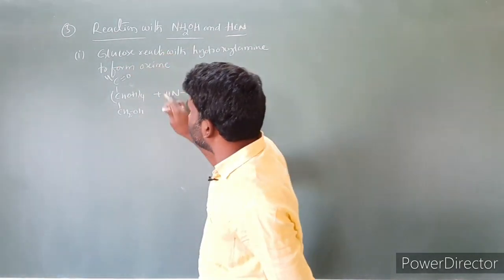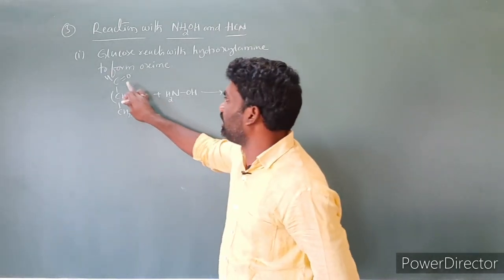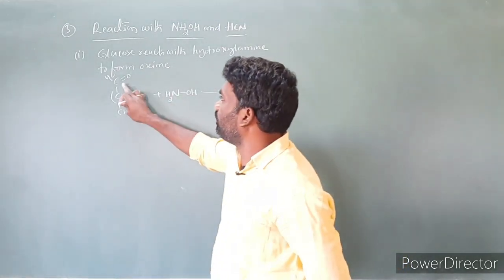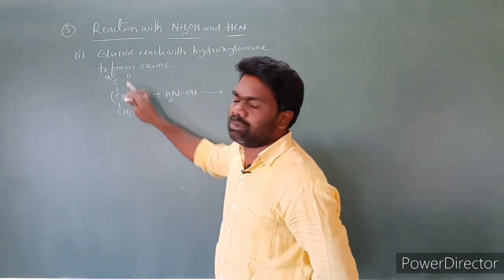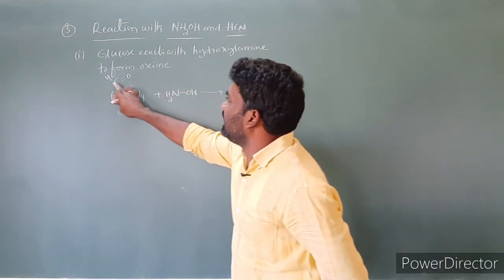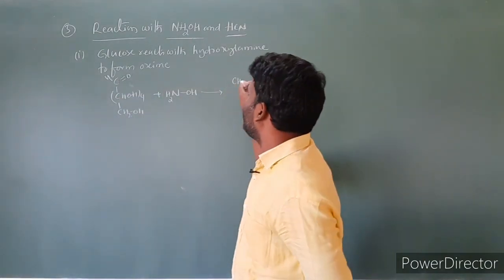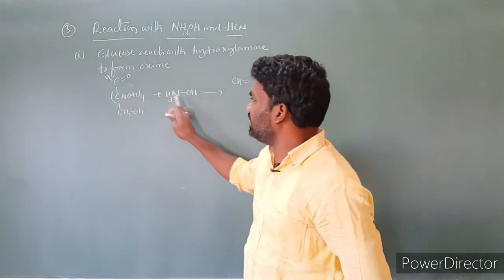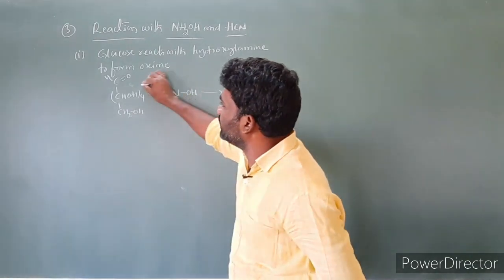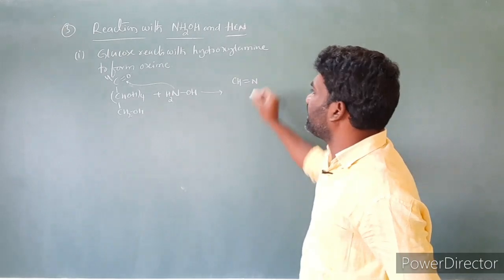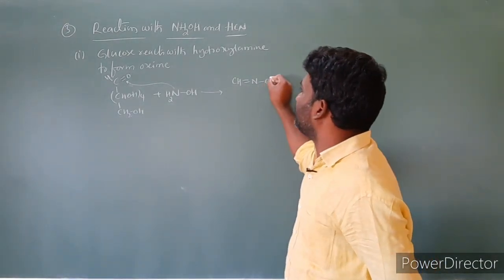This oxygen and these 2 hydrogens are removed in the form of water. Then this nitrogen is joined to this carbon through a double bond. So we write C with its hydrogen as CH double bond N, and the remaining part is OH.